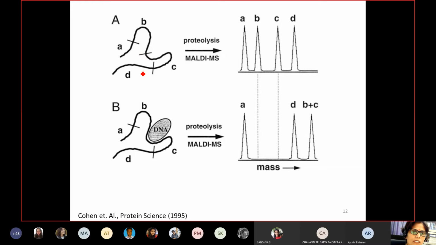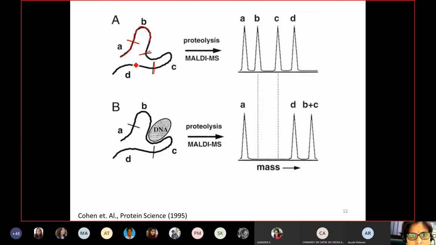So for example, this is just one figure, an oversimplified figure of any kind of protein. For example, you have a protein which is folded something like this. You have A part, B part, and C and D part. Now, wherever the cleavage is happening is shown by your cut site. So these are the cut sites.